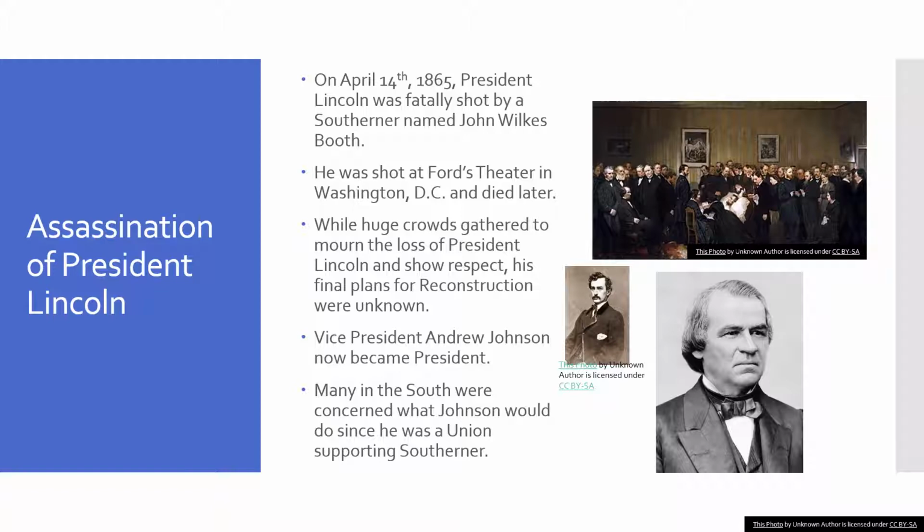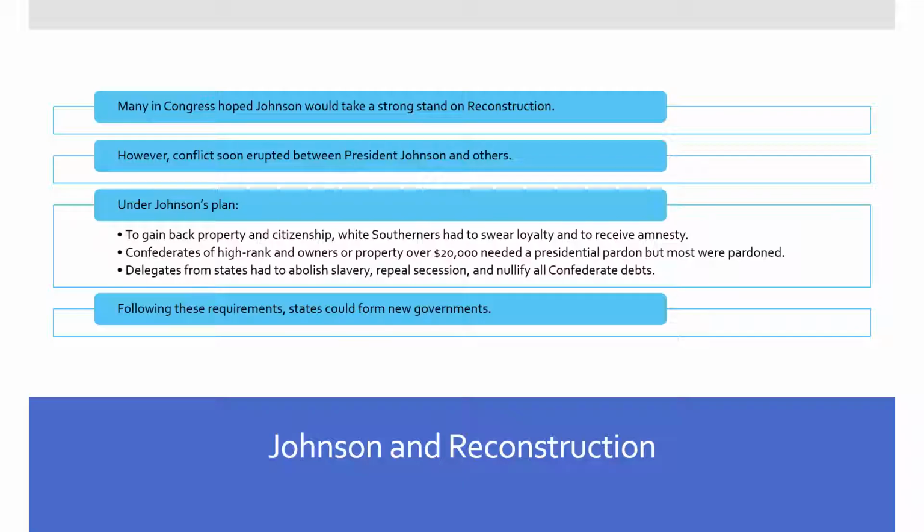Vice President Andrew Johnson now becomes president, and many in the South were concerned about what Johnson would do since he was a Union-supporting Southerner. What that means is Johnson was from the South, but he was part of a Southern group that did not support the Southern states leaving the Union. So many people were afraid that Johnson would take action against the South because of this.